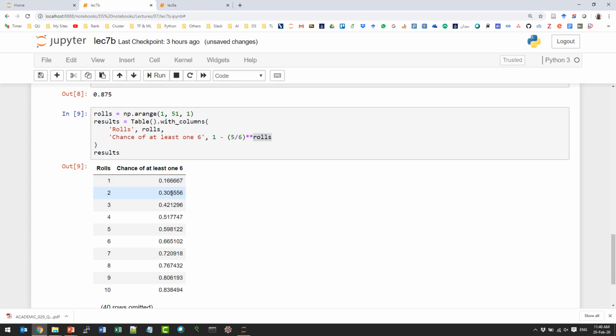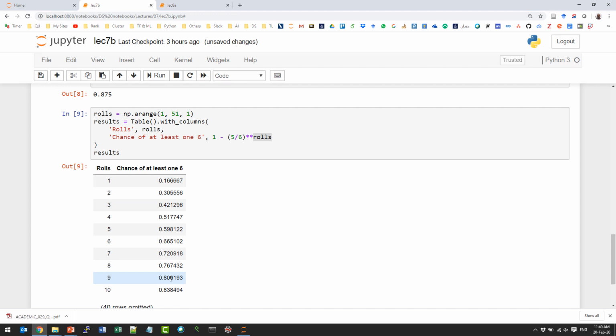Then this is 1 minus 5 over 6 to the power 2. Remember that we are getting the complement of having no 5s. And for example, this one will be 1 minus 5 over 6 to the power 7. So as you see here, the numbers increase.